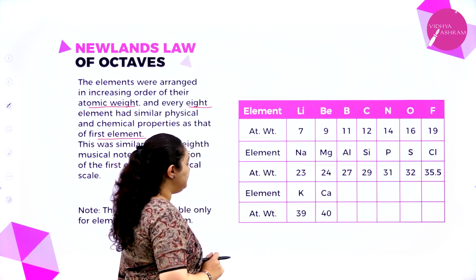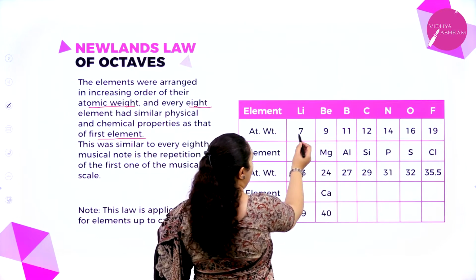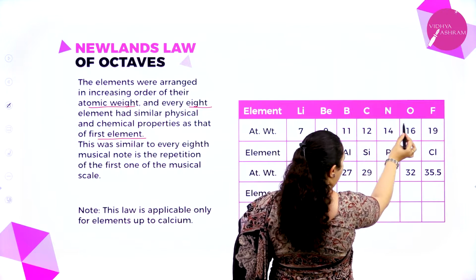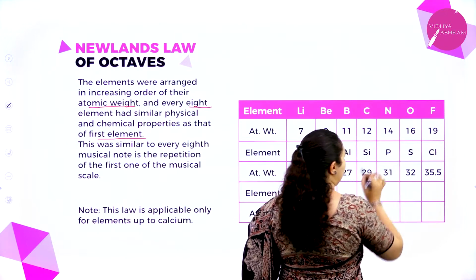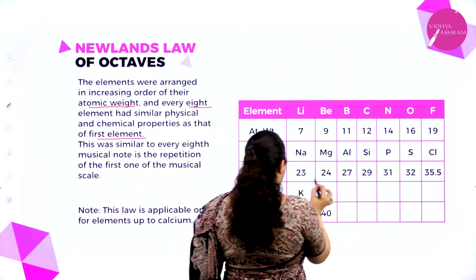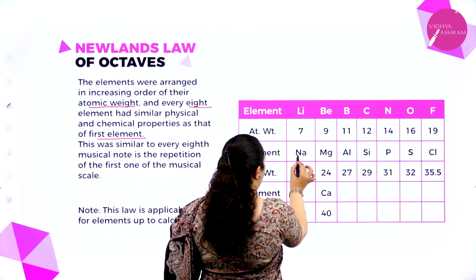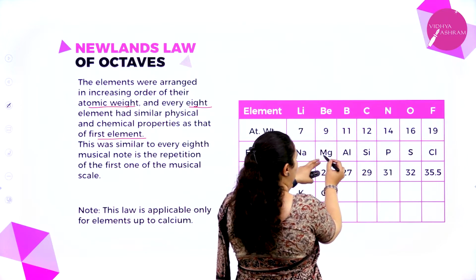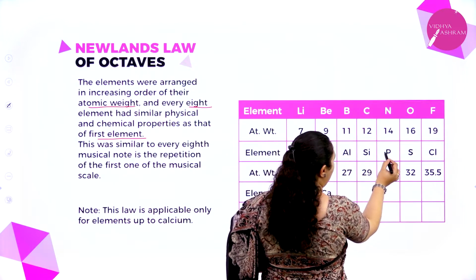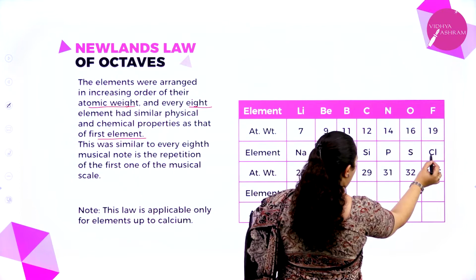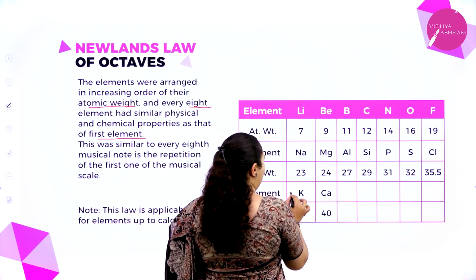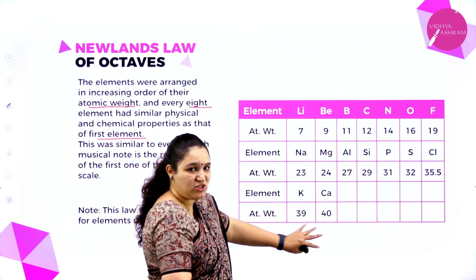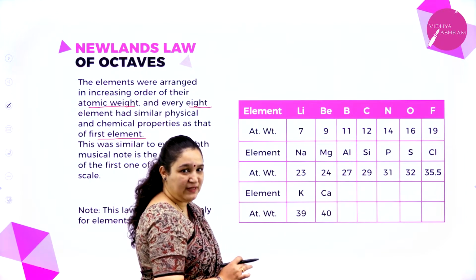You can see here, we have lithium, beryllium, boron, carbon, nitrogen, oxygen, and then fluorine. Then we have sodium, which is coming below lithium. Then magnesium, aluminium, silicon, phosphorus, sulfur, chlorine, again potassium, calcium. So up to calcium only you can arrange it in this way, not after that.